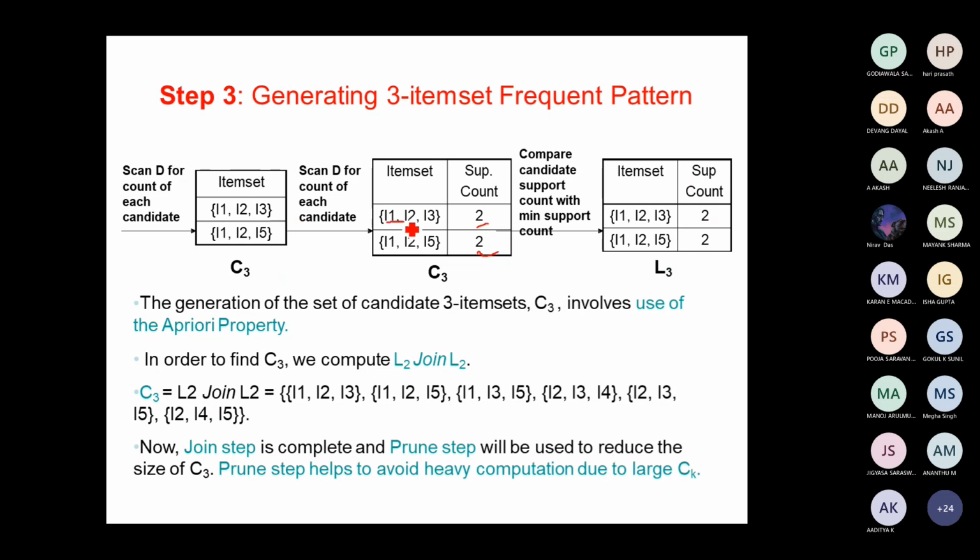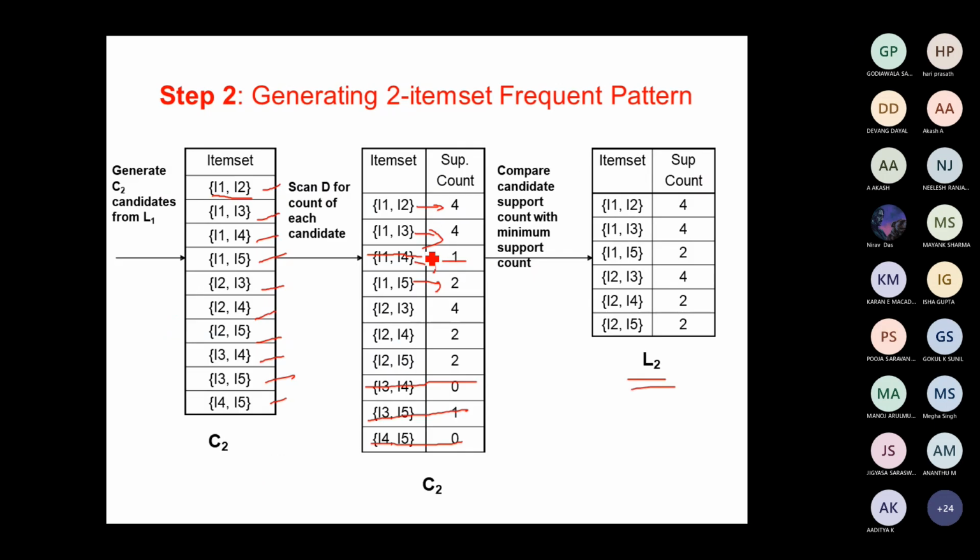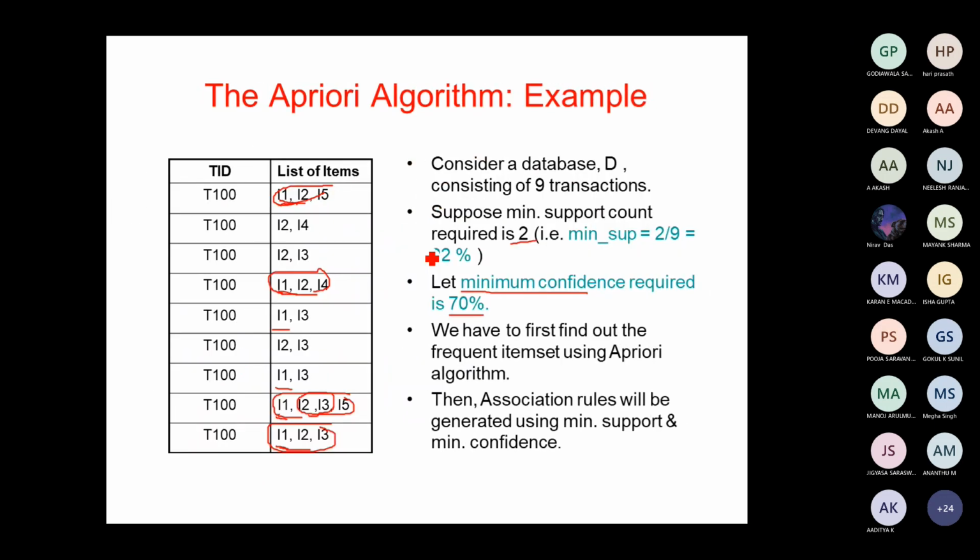You see over here we have I1, I2, I3, I1, I2, I5. Even we can go for some other items also. I2, I3, I5 also you can take, but its count is going to be 1. You can even write it over here, that's not a problem. And then we have I1, I2, I5 which occurs 2 times. Here it is available, and I1, I2, I5 is available here also. So 2 times. But I1, I2 and I4 occurs only 1 time.